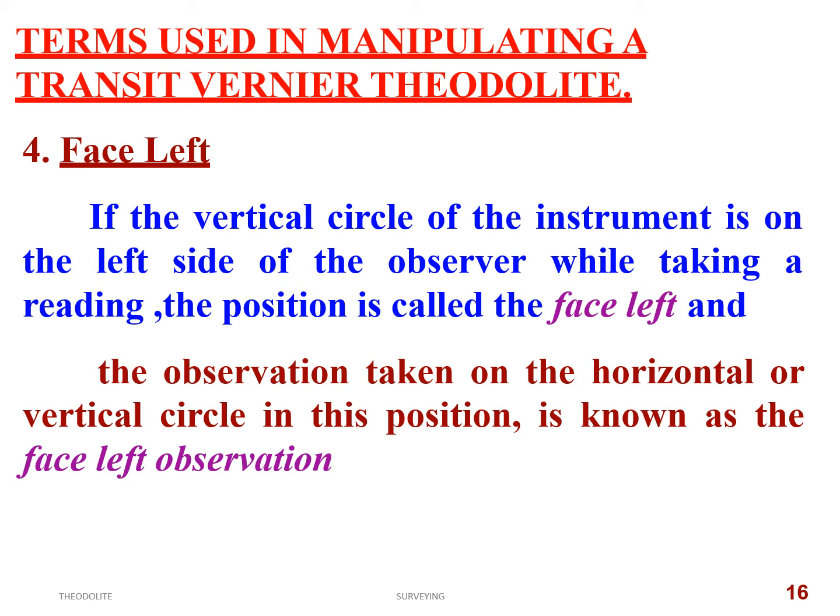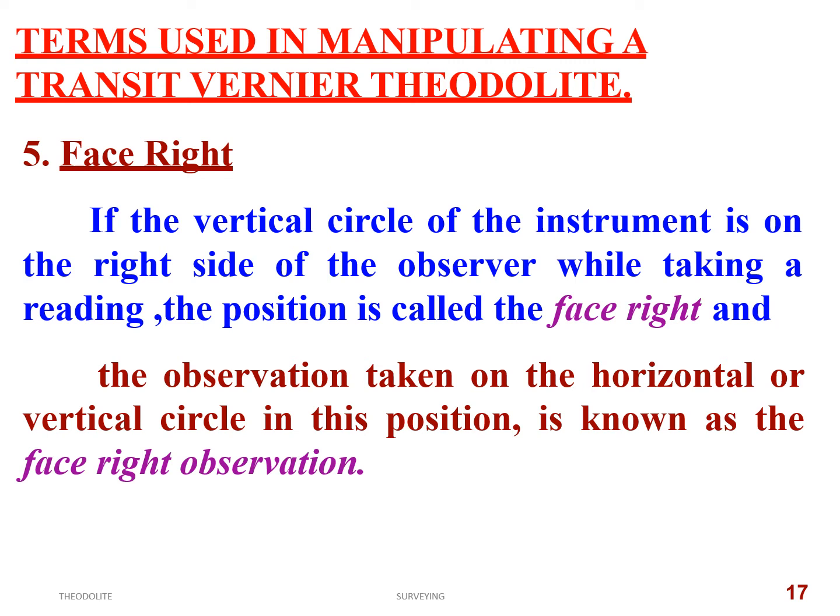So what is the necessity of taking both face left and face right? We'll discuss in detail afterwards. So face left: if the vertical circle of the instrument is on the left side of the observer while taking the reading, the position is called face left, and the observation taken on the horizontal or vertical circle in this position is called a face left observation. Face right: if the vertical circle of the instrument is on the right side of the observer while taking a reading, the position is called face right, and the observation taken on the horizontal or vertical circle in this position is known as face right observation.